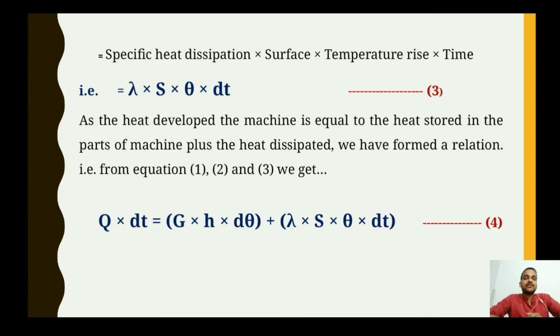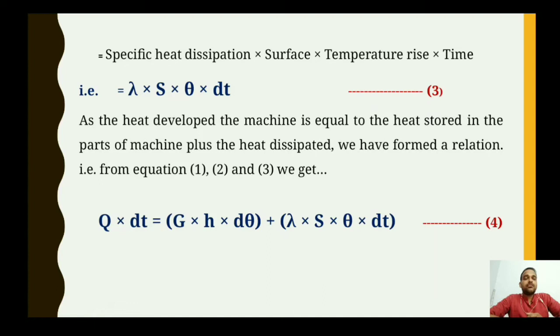For that purpose, the heat that is dissipated is given as lambda into S into theta into dt, means specific heat dissipation. Sometimes it is called the emissivity. Emissivity is nothing but the specific heat dissipation. As I told you, small h denotes the specific heat and lambda denotes the specific heat dissipation. Don't get confused over here. h is the specific heat and lambda is the specific heat dissipation.